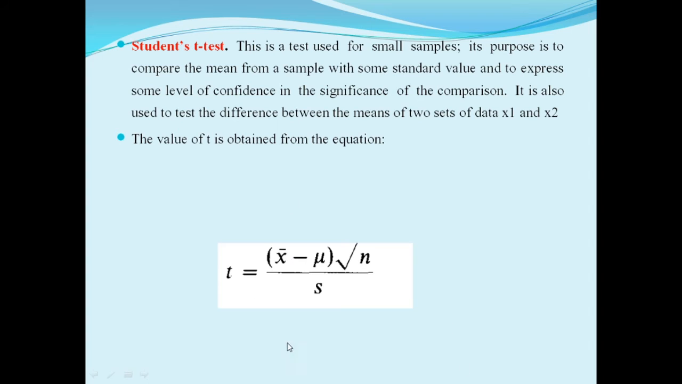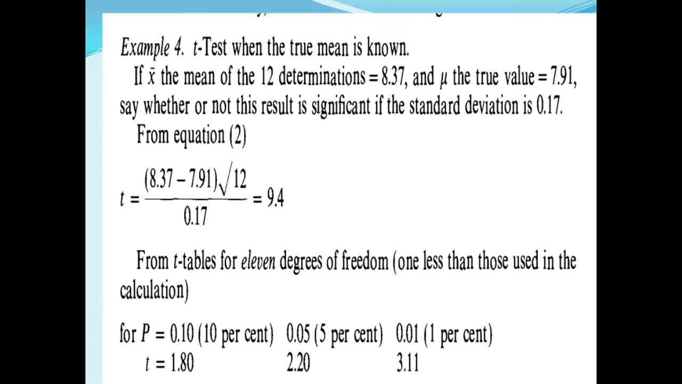This t value is related to a set of t tables. The t tables are already given in appendix 12, in which the probability p of the t value falling within certain limits is expressed either as a percentage or as a function of unity relative to the number of degrees of freedom. For example, here is one example: t-test when the true mean is known. True mean means the value of mu.